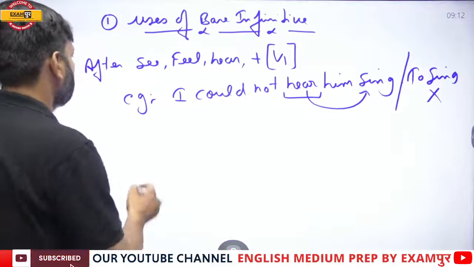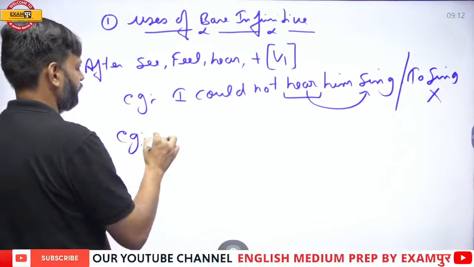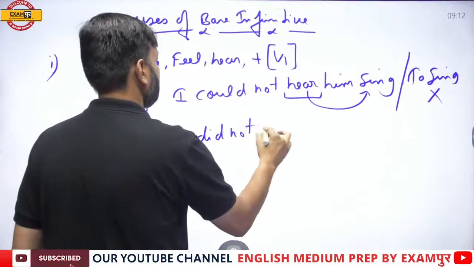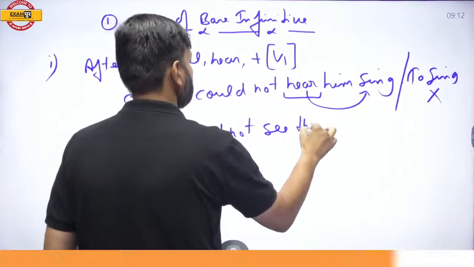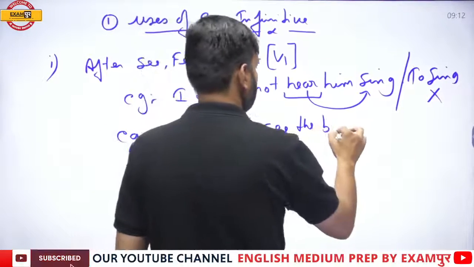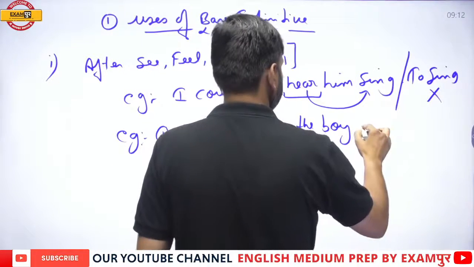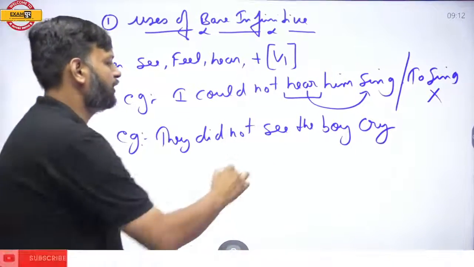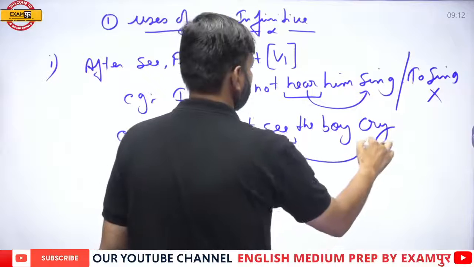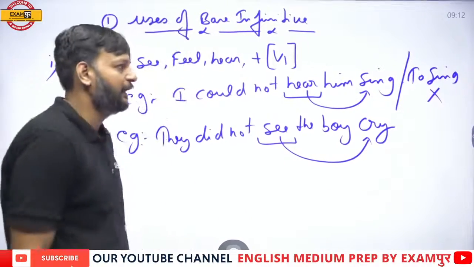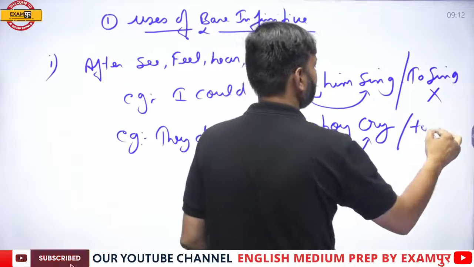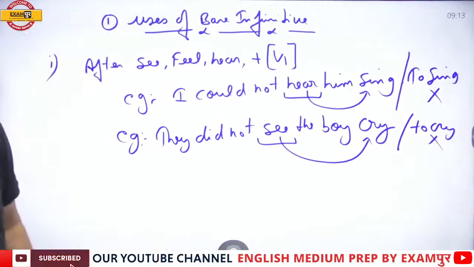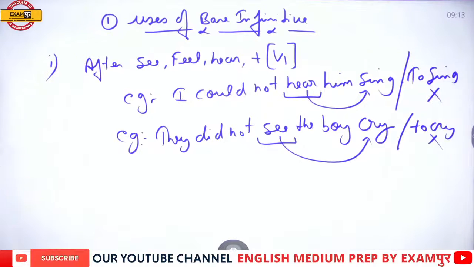One more example, if you want to see. They did not see the boy cry. So here the main verb is see, followed by bare infinitive. If it were to cry, it would be wrong. So these verbs are followed by bare infinitive.